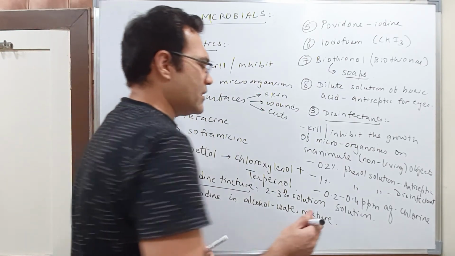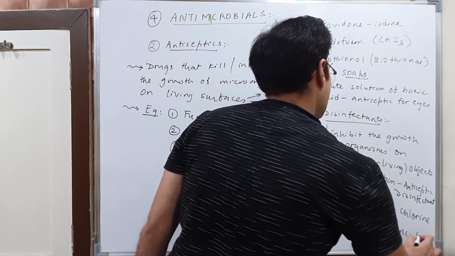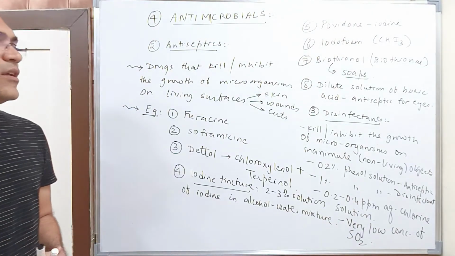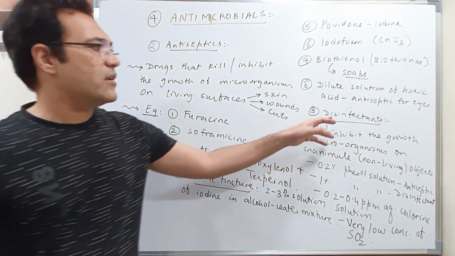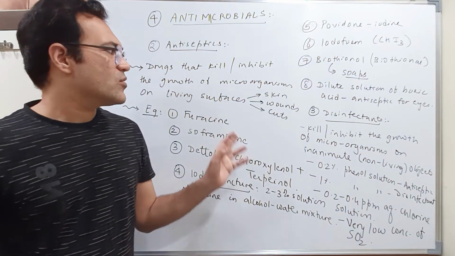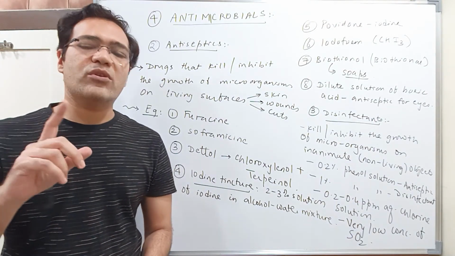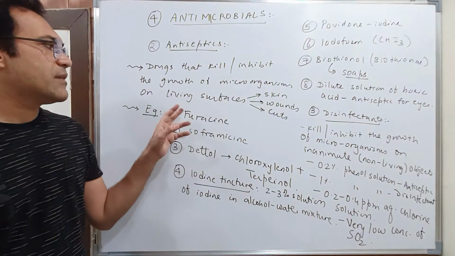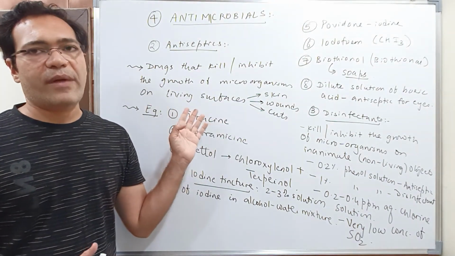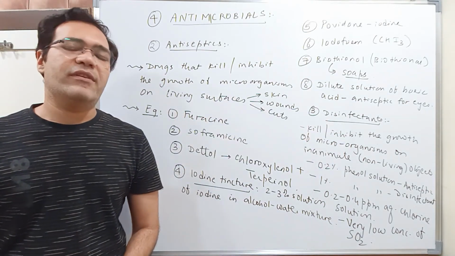The next is very low concentration of sulfur dioxide, which is also used as a disinfectant. So these are some of the examples given in the textbook for antiseptics and disinfectants. But students, remember the difference very nicely: antiseptics are only used for killing or inhibiting the growth of microorganisms on living surfaces, whereas disinfectants are used on non-living surfaces.